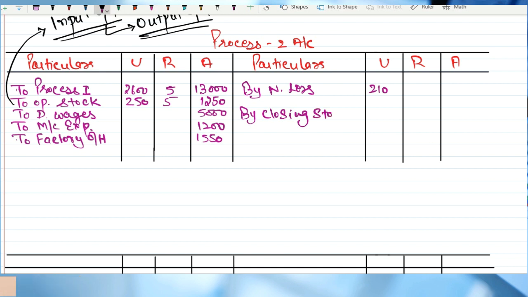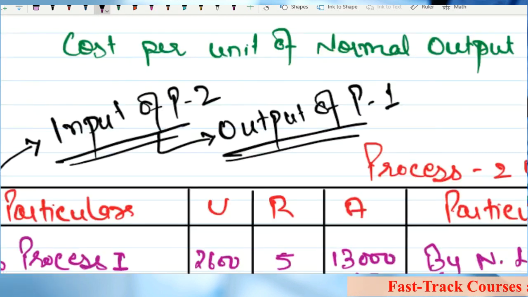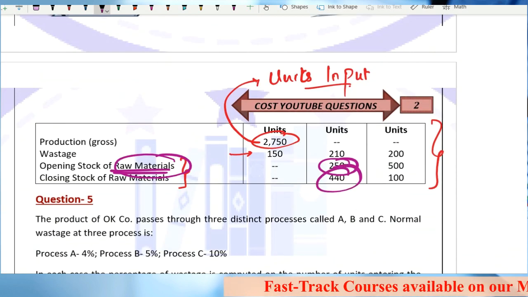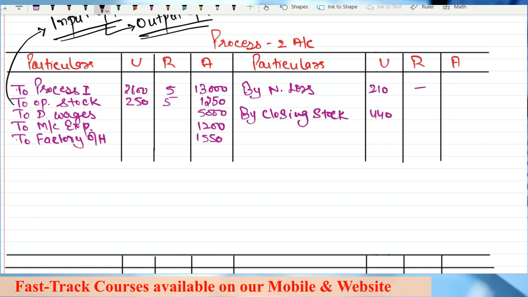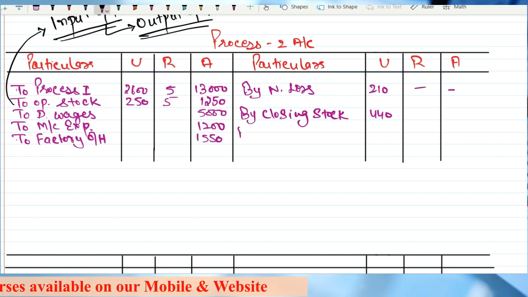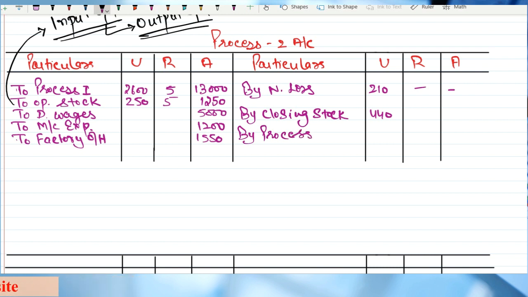And you are given the closing stock, that is 440 units, right? 440 units. Now, there is no scrap value. That means what you are transferring to the next process, process 3 account, the balance units, is 2200 units.